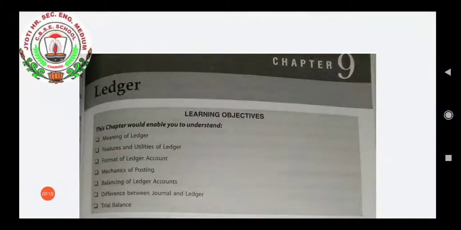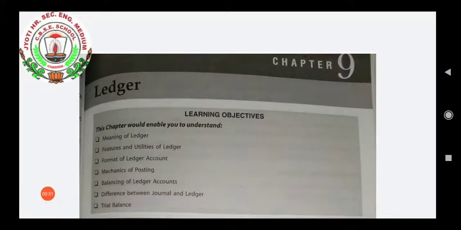In today's class, I am going to start the explanation of chapter 9, that is Ledger. Now, as we have earlier discussed, the business transactions are first of all entered in the books of original record. That is purchases book, sales book, purchase return book, sales return book, bills receivable book, bills payable book, cash book, journal proper, etc. Or we can say that transactions are first of all recorded in the journal and thereafter they will be transferred or posted to the relevant account in the ledger.